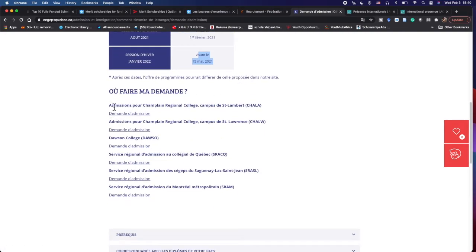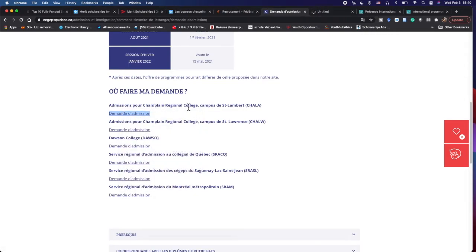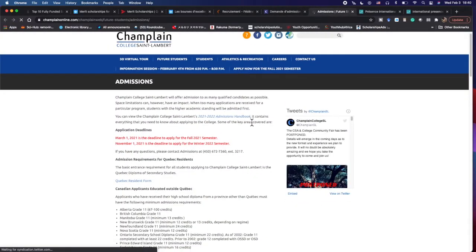Then you can see now the various like colleges. It says où faire ma demande, like where do you want to apply to? So you have this Champlain Regional College, Champlain Regional. These are like different campuses, Saint Lambert, campus Saint Lawrence, the Dawson College. So these are different schools, right? Let's just say I want to go to this, let's just pick the first one, Champlain Regional College, campus de Saint Lambert. Okay, I've picked that one.